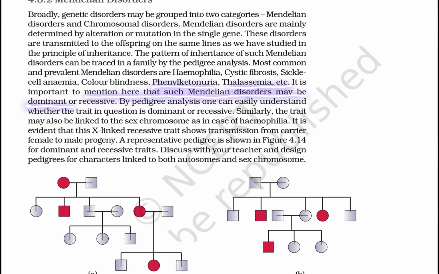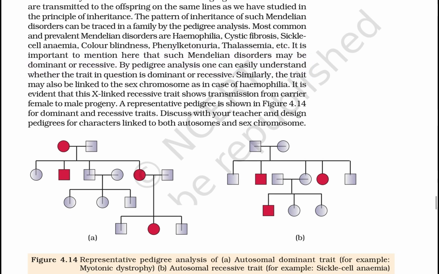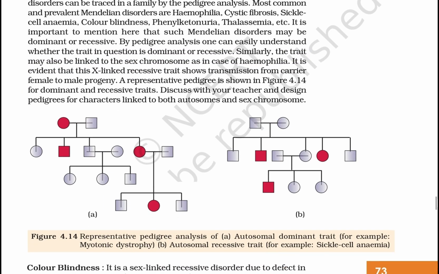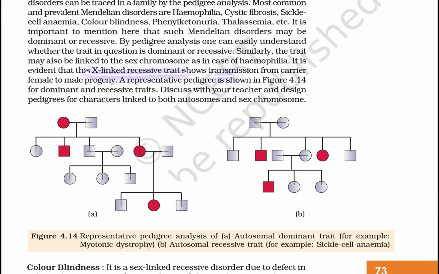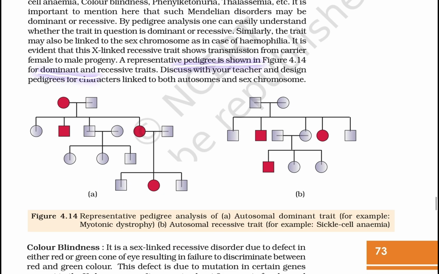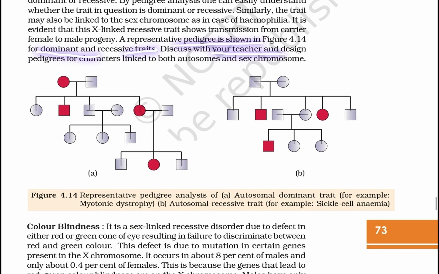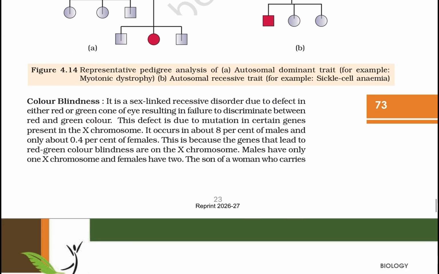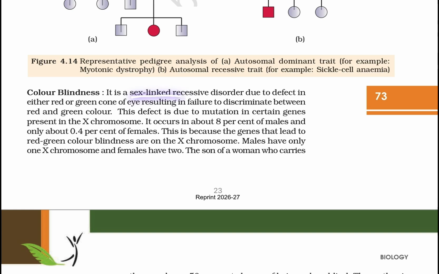It is important to mention here that such Mendelian disorders may be dominant or recessive. By pedigree analysis, one can easily understand whether the trait in question is dominant or recessive. Similarly, the trait may also be linked to a sex chromosome, as in the case of hemophilia. It is evident that an X-linked recessive trait shows transmission from carrier female to male progeny. A representative pedigree is shown for a dominant and a recessive trait. Discuss with your teacher to design pedigree charts linked to both autosomes and sex chromosomes.